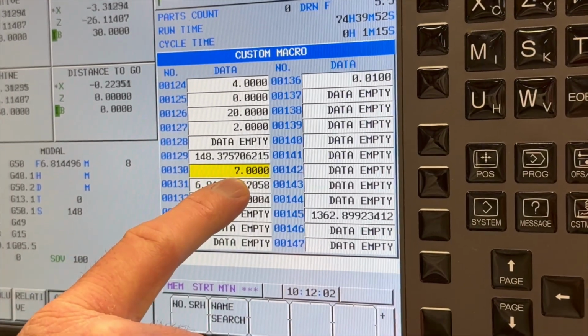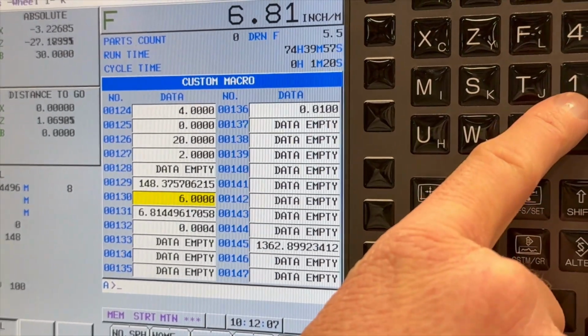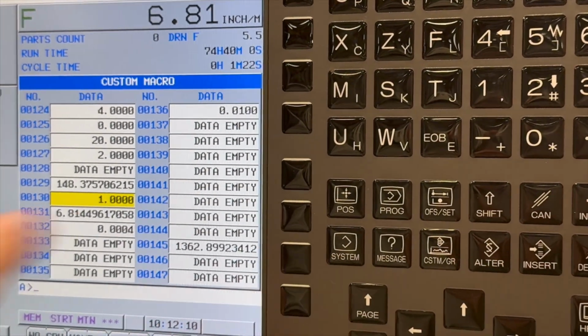This variable 130 is the number of dress passes, so as it's dressing, we can see it counting down. If I don't want to dress anymore, I can just push 1, give it 1 more pass to do, and then it'll complete.